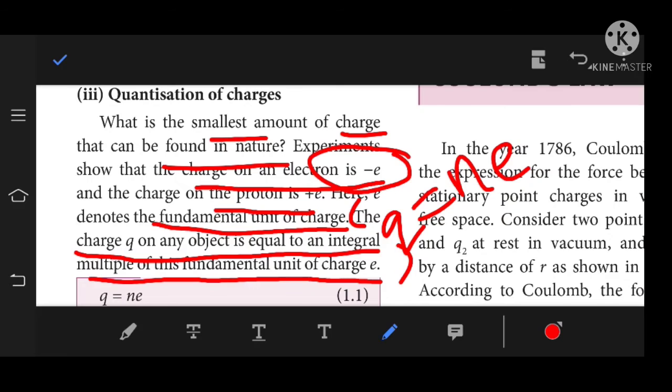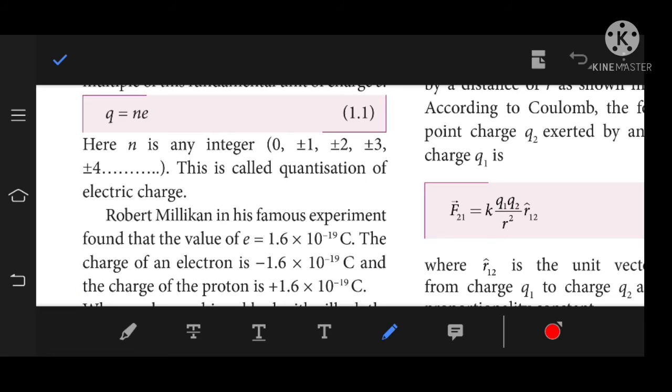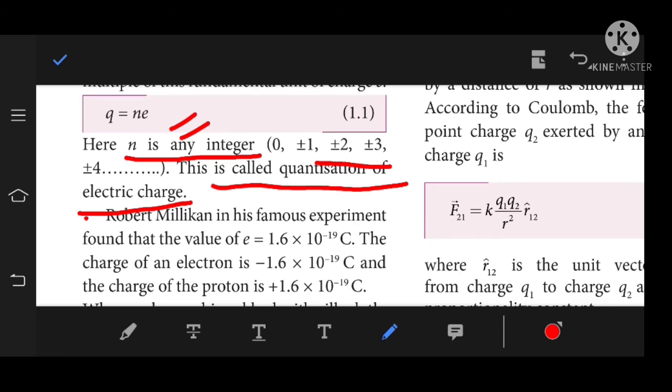Q is equal to ne. We arrive at this expression, where n is an integer. It takes 0, plus or minus 1, plus or minus 2, and so on. This rule is called quantization of electric charge.